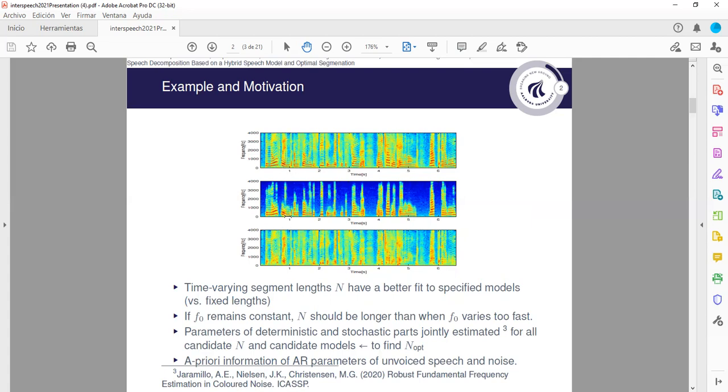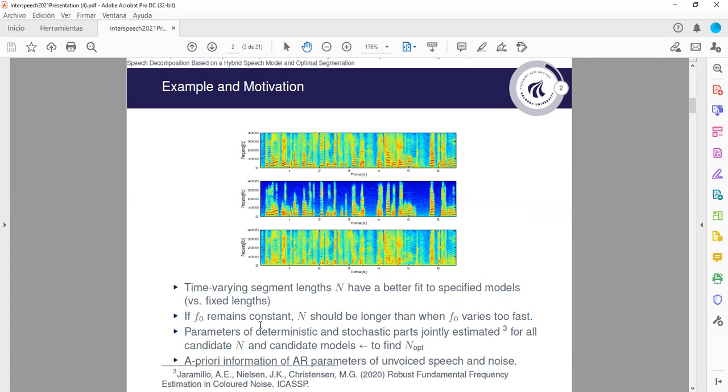Actually, by our method, we are able to detect around 1, 2, or 3 harmonics, and the other part is the stochastic part. And as we will show later in the results, it is better to use time-variant or adaptive segment lengths, which have a better feature-specified model, as opposed to using the traditional fixed segment lengths.